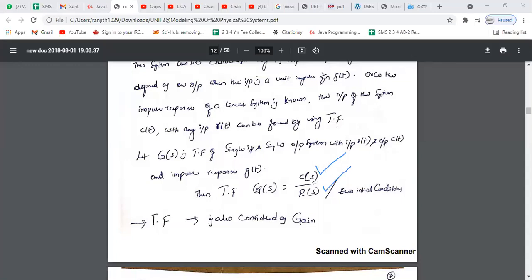So the transfer function is T of s, which is equal to C of s by R of s, where C of s is the output of the system, R of s is the input to the system, T of s is the transfer function of the system, and this T of s becomes G of s when your input is an impulse signal.